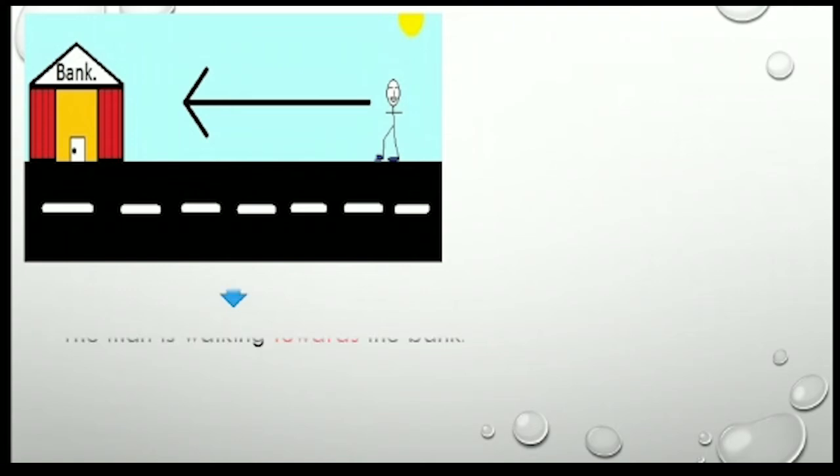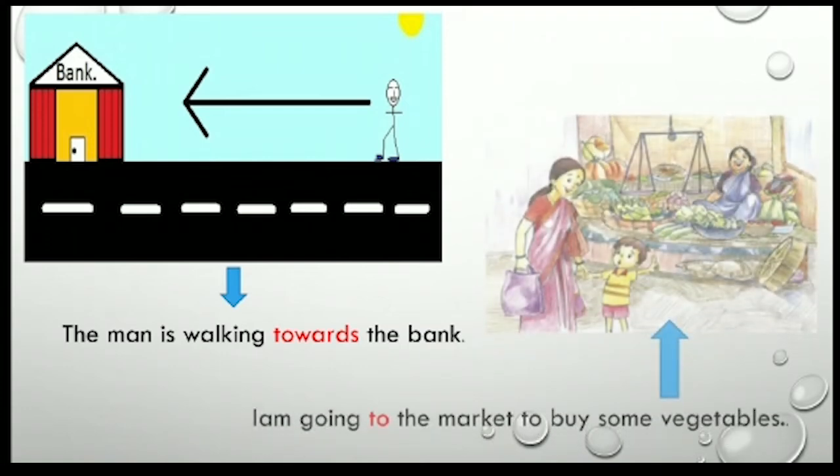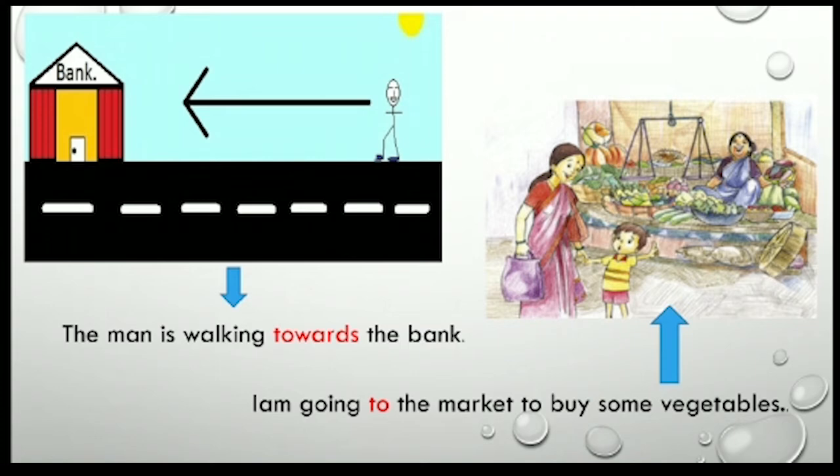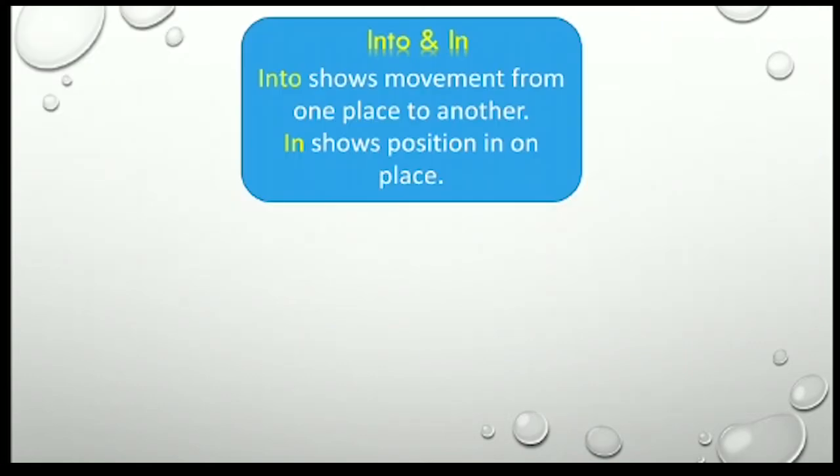Now see the example, it will be more clear to you. The man is walking towards the bank. So movement, where is he walking? Towards the bank. I am going to the market to buy some vegetables. So she is going to the market. It is also showing the position.